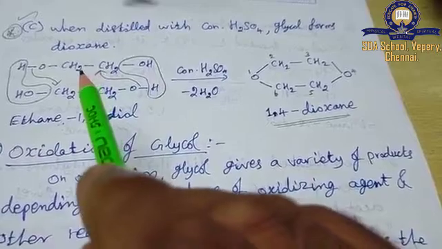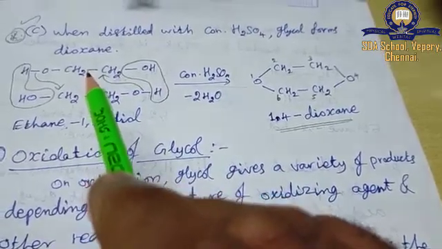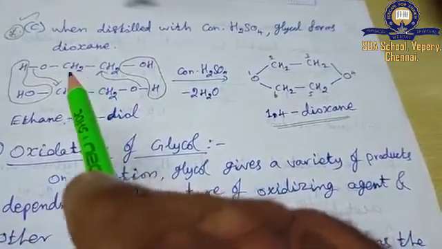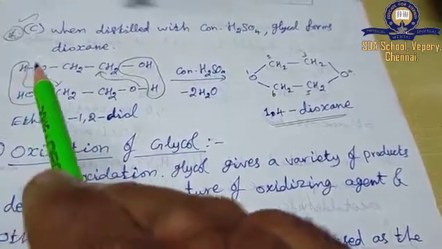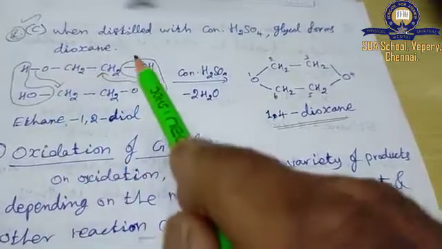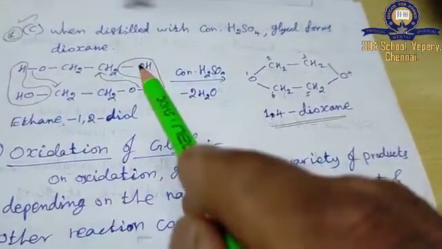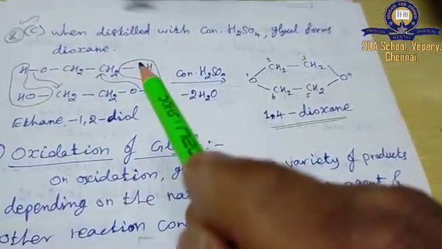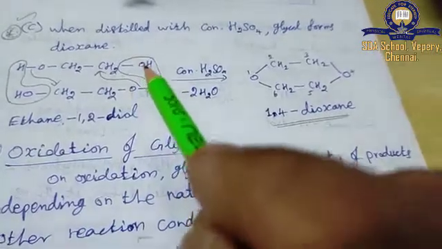That means in one glycol molecule, from one end we have to lose a positive ion, from the other end a negative ion. Not from both ends as positive, or both as negative; that is not possible.